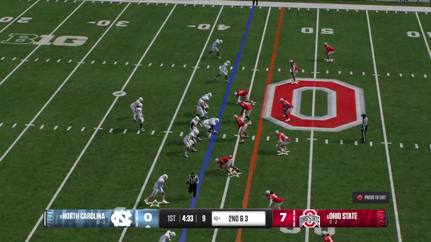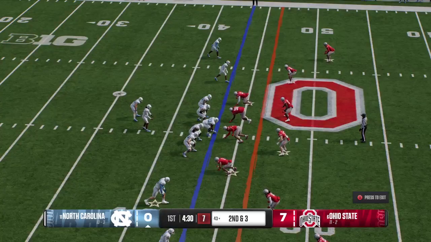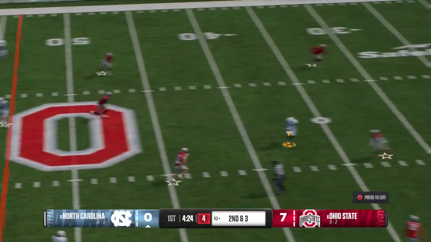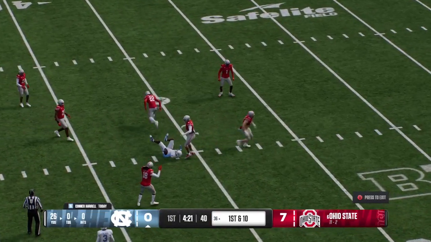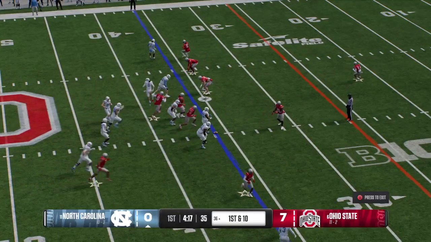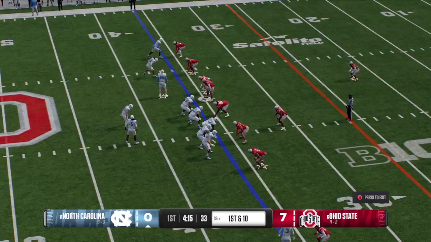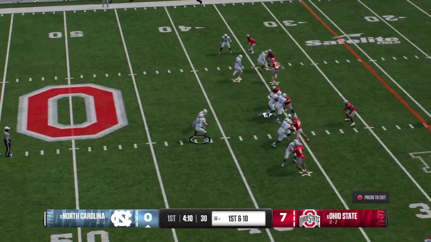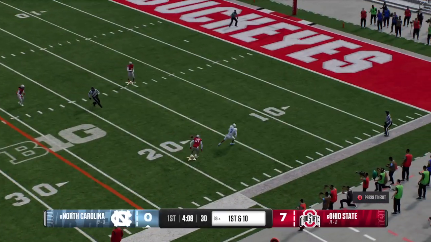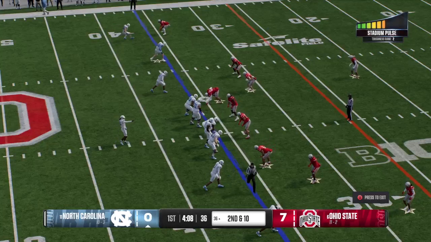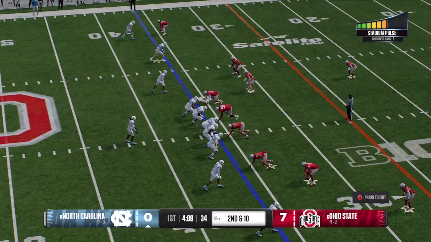Second down after that run on the previous play. Here's the snap. Quarterback looking to throw. He's got a man down the middle. And that big gain moves the ball across midfield all the way to about the 36. And the defender gets a hand into it to break the pass up. An incompletion makes it 2nd and 10.